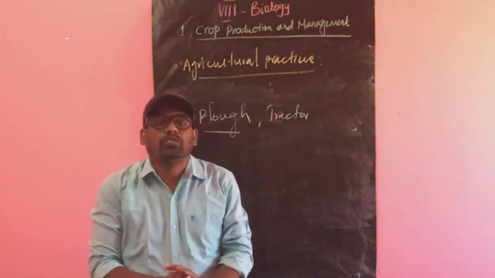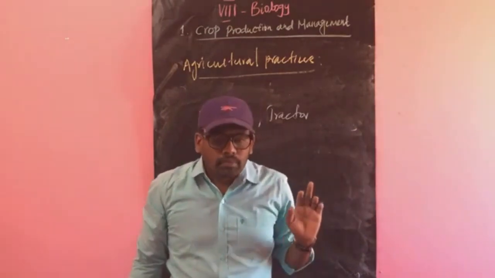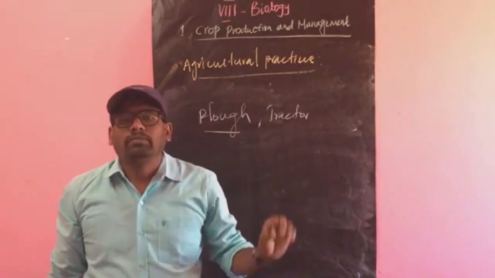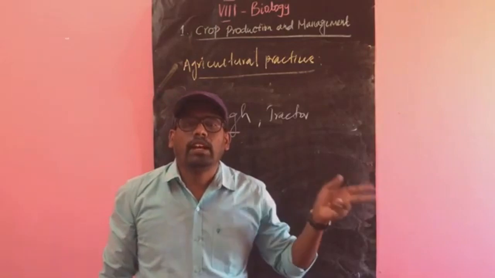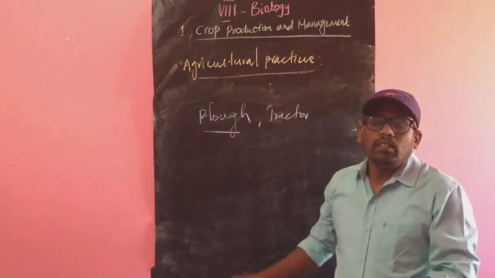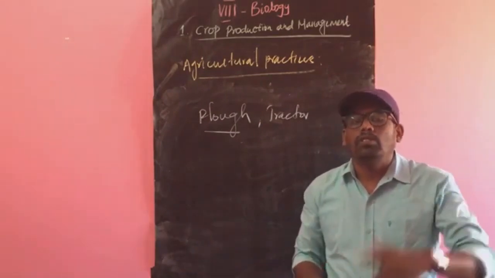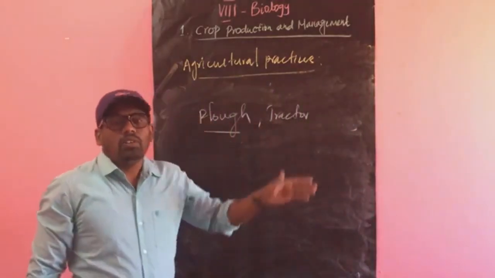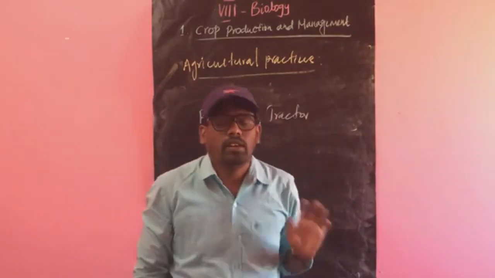So in the preparation of the soil, tilling and ploughing occur. It is done by tractor or plough. The tractor is a modern method, and ploughing with the ox, they say in Tamil, is the olden method. So these things should occur in the preparation of the soil.